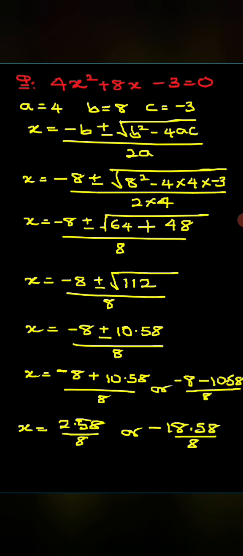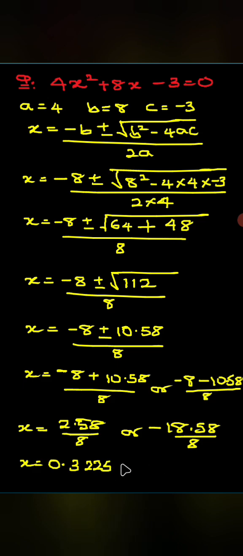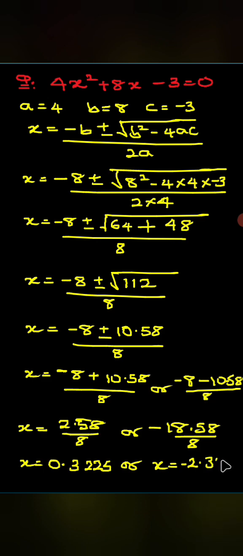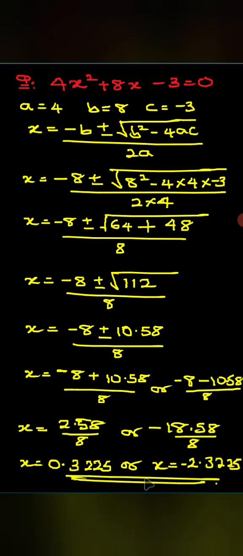When I divide 2.58 by 8, I'll be having 0.32. x equals 0.32 in 2 decimal places, or x equals minus 18.58 divided by 8 will give us negative 2.3225. And this is our solution to this problem, which means sometimes we'll have to get our solution in decimal.